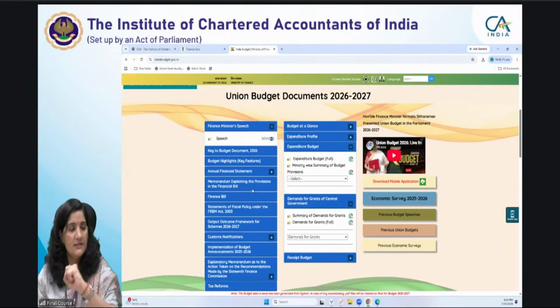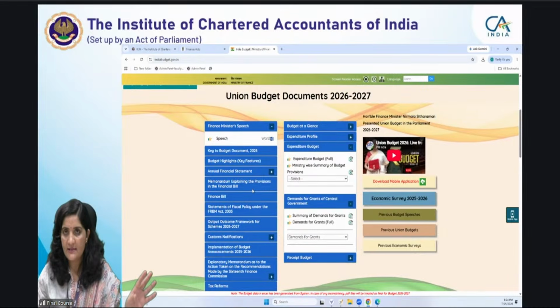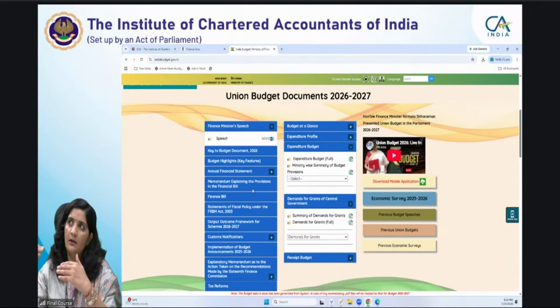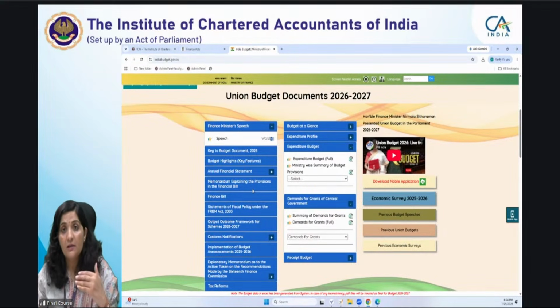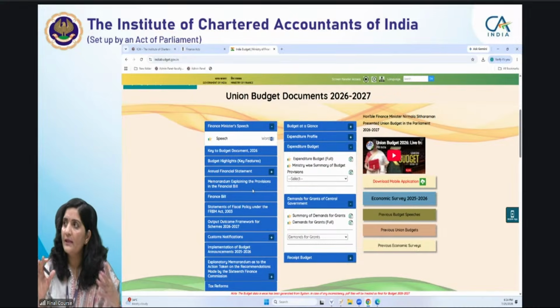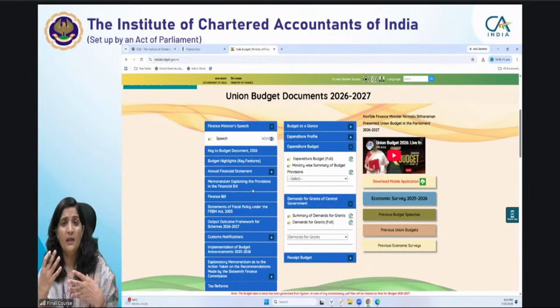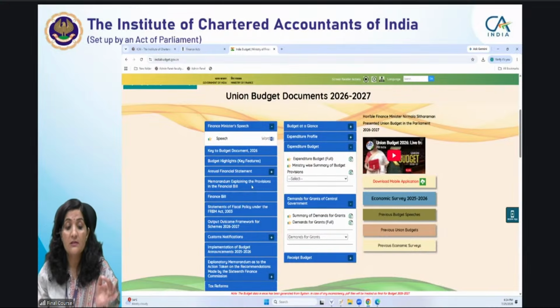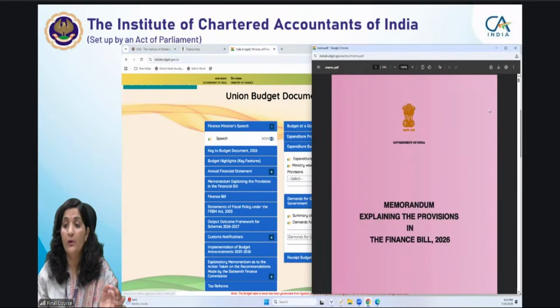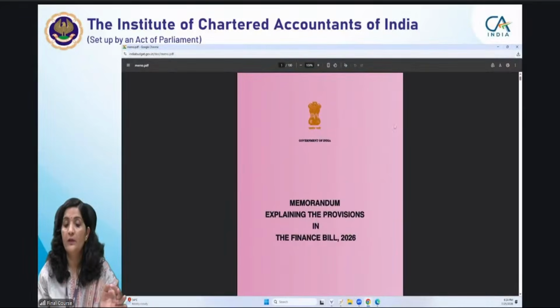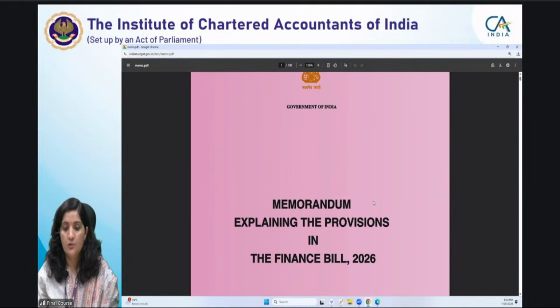Amendments you can gather from the Income Tax Act itself, because the footnotes provide that this is inserted by this act, or that it is effective from this particular date. But to understand why the provision is there, what is the reason and the logic behind making this amendment, the reason is given in this memorandum. This is one of the important documents to understand it.